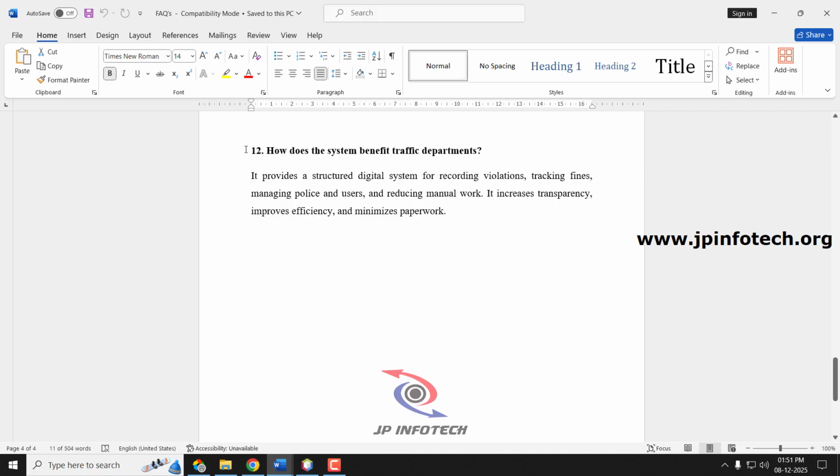Final question, how does the system benefit the traffic department? So this system that we have developed provides a structured digital system for recording violations, tracking fines, and managing the police and the users, so that it will reduce the manual work. It also increases transparency, improves efficiency and minimizes the paperwork which is done in the existing system. So in this way, this system will be helpful to the traffic department.